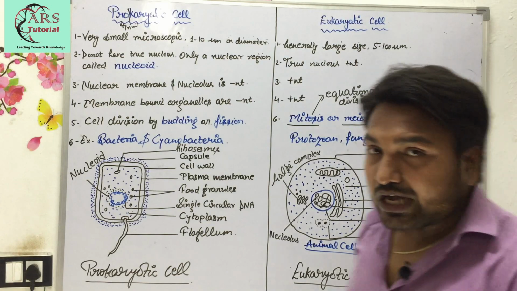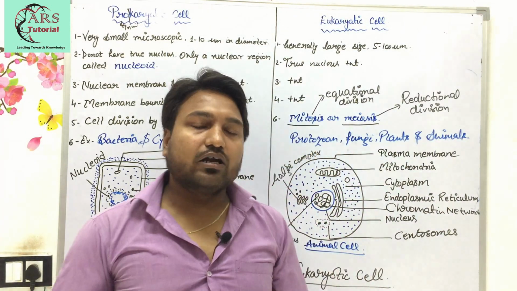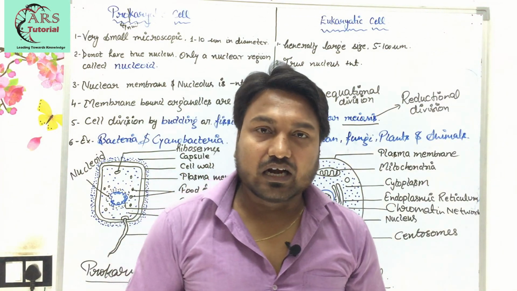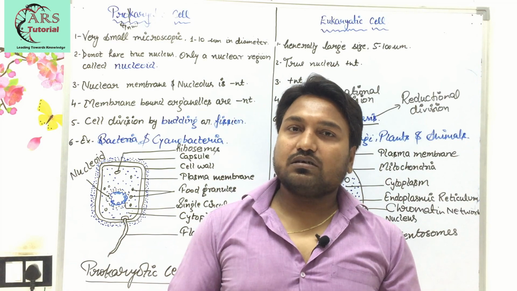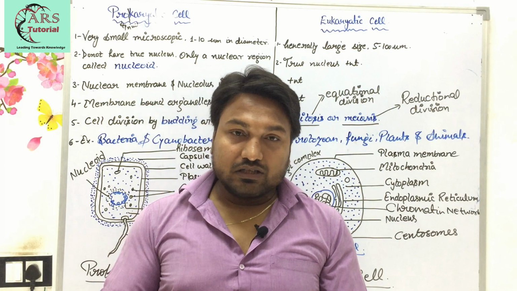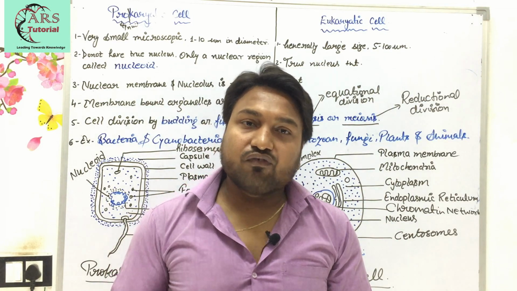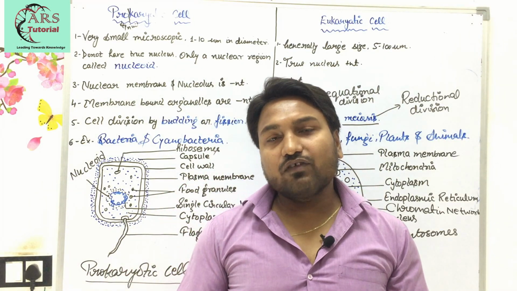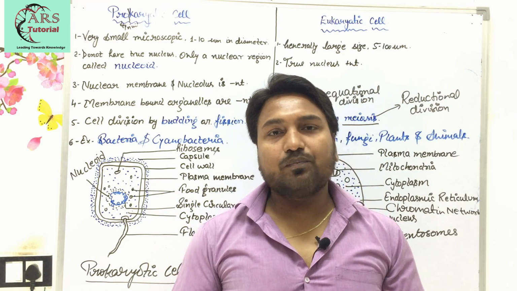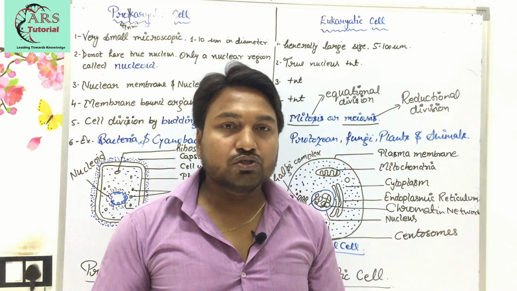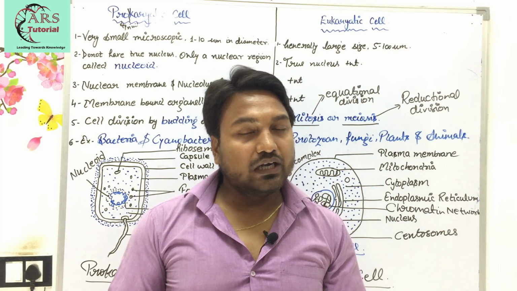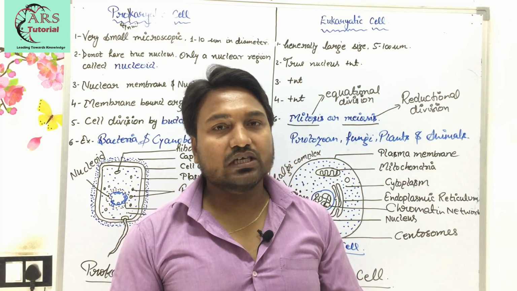So in this video I think you have understood the prokaryotic as well as eukaryotic cell, and along with the well labeled diagram you can draw these differences along with the diagram in your notes. This is all about your chapter first, the cell. So here we have completed chapter first. After this, in the next video I will give you some questions which you have to solve properly. Thank you to all of you for watching us on ARIS Tutorial.